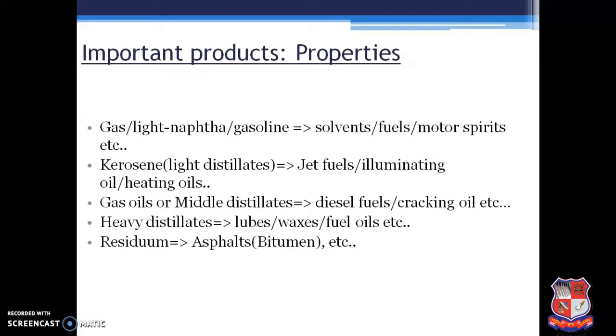Important products and their properties. These are some of the products which we are getting from the crude oil. Starting with the gas, light naphtha, gasoline is used as solvent, fuels, motor spirits, etc. Kerosene is a dyed distillate, used as jet fuel, for illuminating purposes, and as heating oil. Gas oil or middle distillate is diesel fuel or cracking oil. Heavy distillate is lubricating oils, lubes, wax, fuel oil, etc. Residuum is asphalt or bitumens.